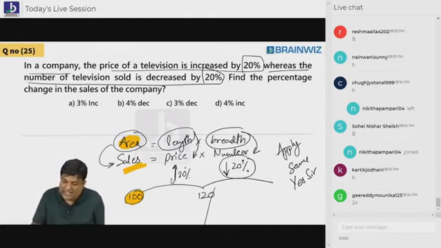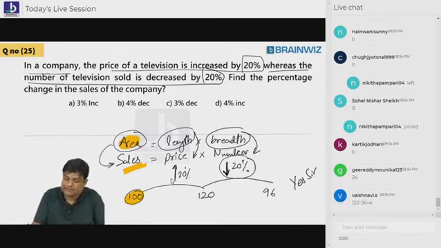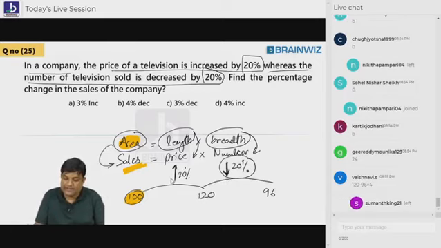So, shall I add that 24 or subtract? Subtract, because you are decreasing here. Following everybody? So when you subtract 24, it will be 96. 20% of 120 is 24, and you have to subtract that 24. So when you subtract that 24, it becomes 96.